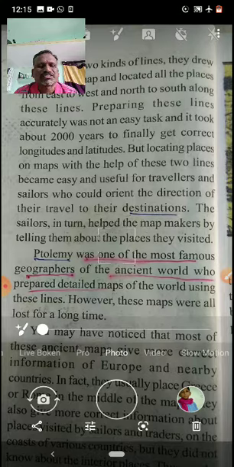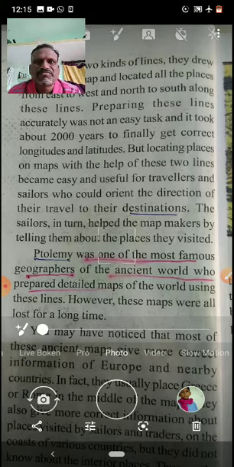Two kinds means one is latitudes, the second is longitudes. So they drew a grid on the map.